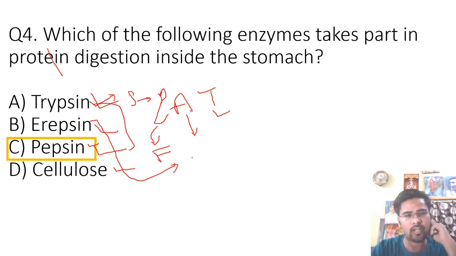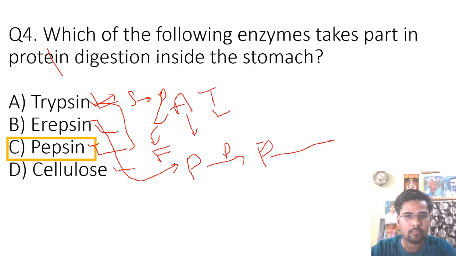Now, what is the process of digesting the protein? Protein first converts into peptides with the help of pepsin in the stomach, and then from peptides it converts to peptone with the help of trypsin, and from peptone it converts to amino acids.